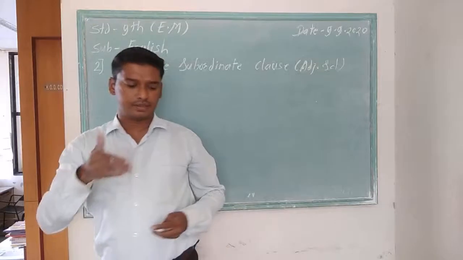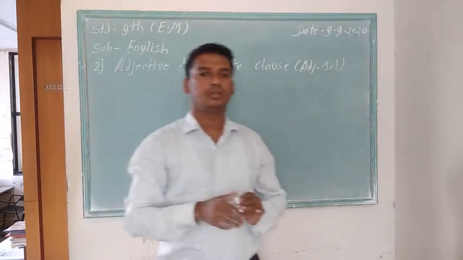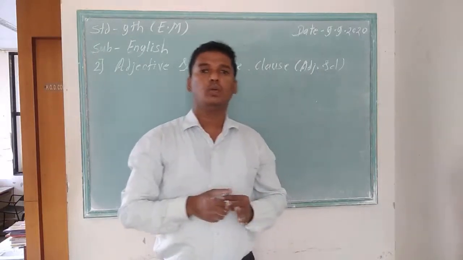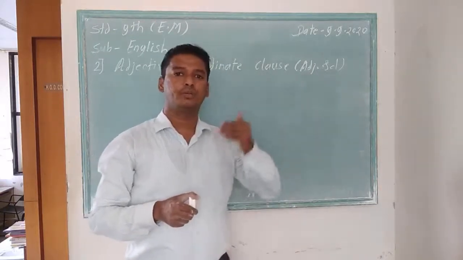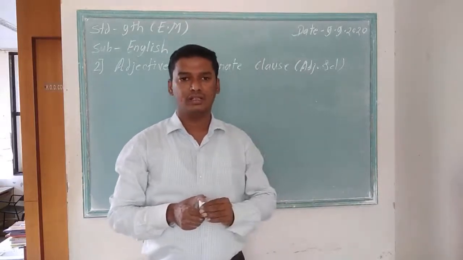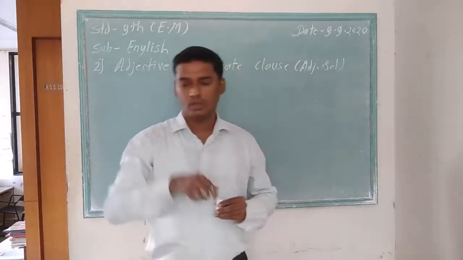First of all, let's know the definition of adjective. Everyone knows what an adjective is. An adjective is a word which tells more information about a noun or pronoun in the given sentence. It means an adjective is a describing word of a noun or pronoun.